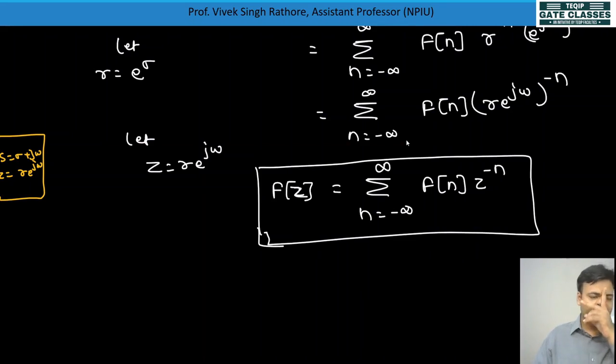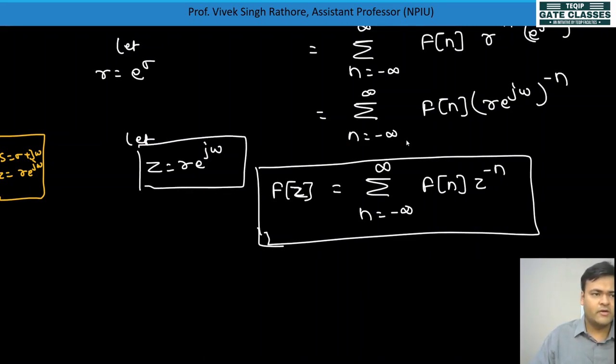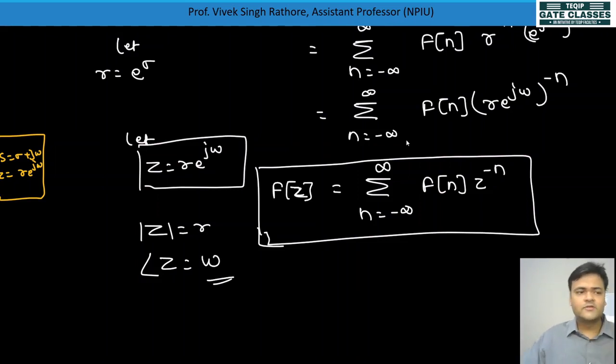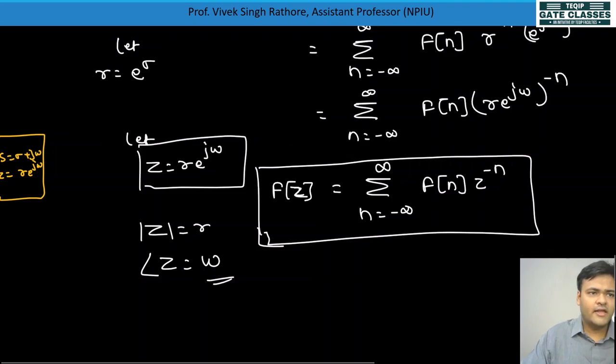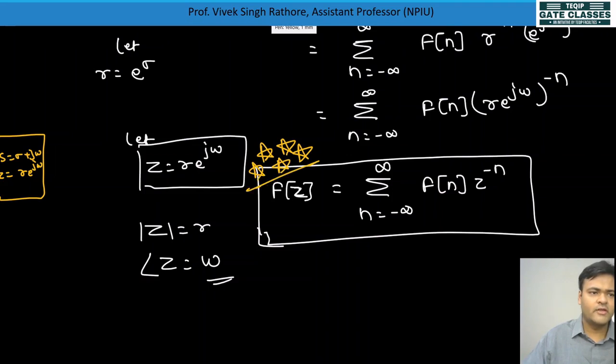This is the final where z is equal to r e to the power j omega, where we can say that magnitude of z will be equal to r and phase of z will be equal to omega, है ना? Phase of z will be equal to omega. So this is the final expression for our z transform. By this expression only your z transform will be calculated.